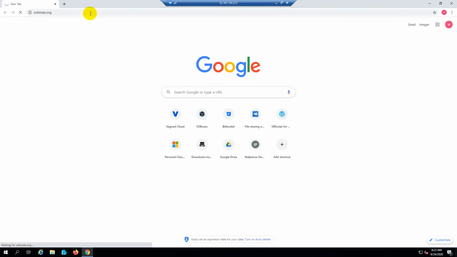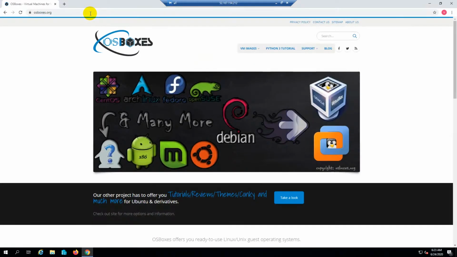osboxes.org. Here you'll get ready-made operating systems only related to Linux, because for Windows, the trial version license will expire every 2 or 3 months, but for Linux they are lifelong. So that's why these free operating systems are customized and uploaded here. Go to VM images. There are two formats, VMware and VirtualBox. Just go to VirtualBox.